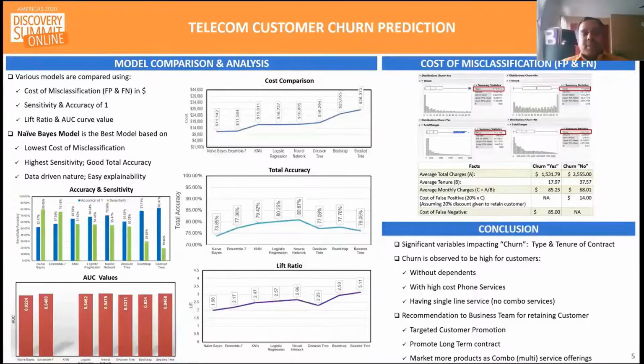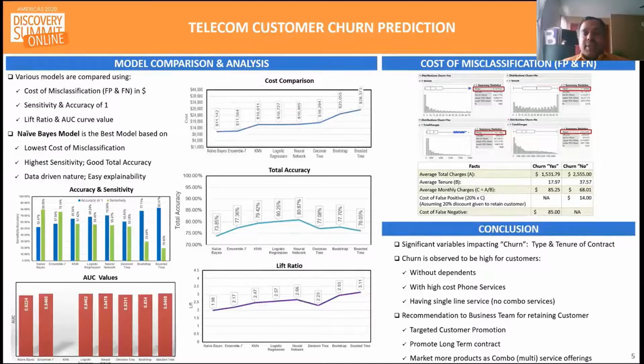In this section, we will be comparing the models and taking a deeper dive into each model's detail. The major parameters used to compare the models are cost of misclassification in dollars, sensitivity versus accuracy chart, lift ratio, and area under the curve values. The cost of misclassification details are depicted on the right top corner of the slide. Cost of false positive and false negative is determined using average monthly charges.